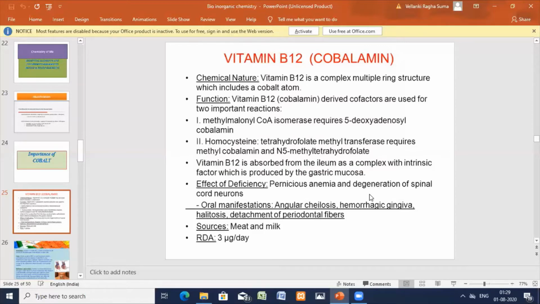I gave you only the functions in the human body. Cobalt is biologically important in some enzymes also: glutamic mutase, involved in the metabolism of amino acids, and ribonucleotide reductase, in the biosynthesis of DNA. Even these require traces of cobalt.